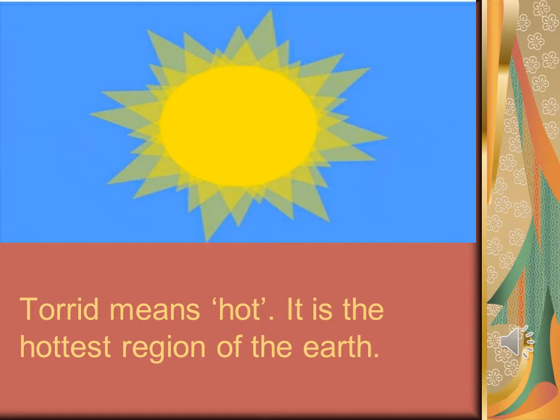Students, torrid means hot. It is the hottest region of the earth because in the torrid zone, the rays of the sun fall vertically throughout the whole year. That means the whole year torrid zone gets the maximum light and heat of the sun.